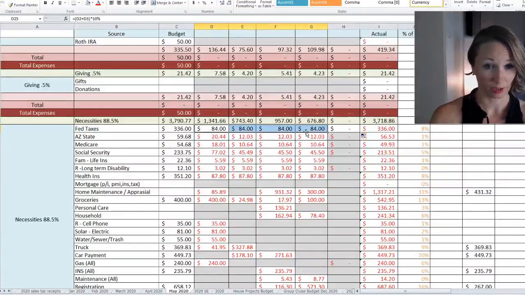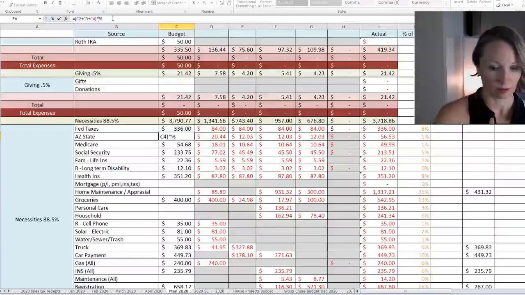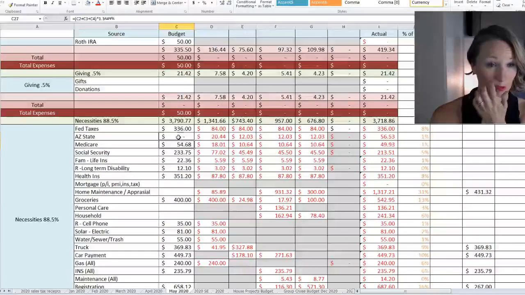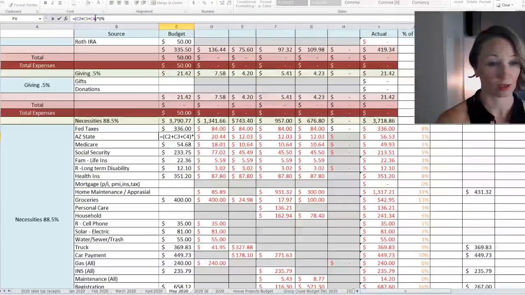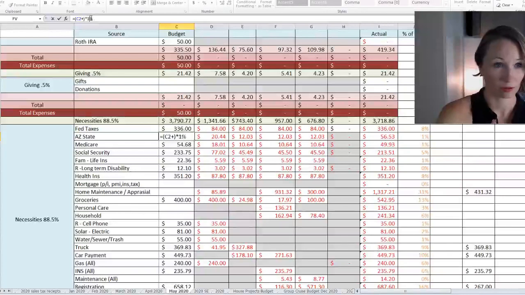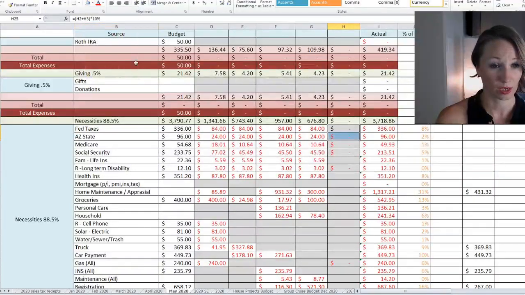I gotta make them red again. Now, Arizona. I don't know. Oh, sorry, this was going to be out of just the first one. 10%. This is the way it goes.